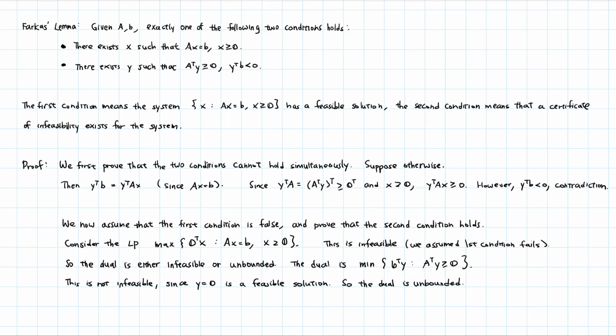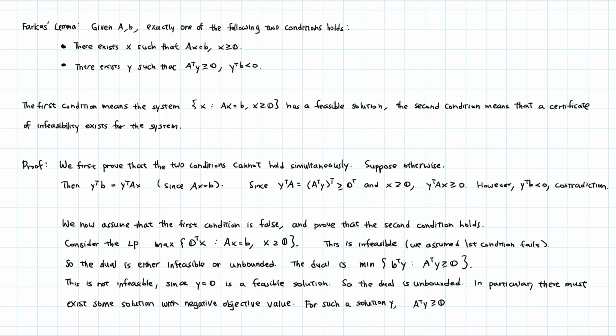This means that there is a series of feasible solutions to the dual whose objective values approach negative infinity. In particular, there must exist some solution with negative objective value. For such a solution y, A transpose y is at least 0, and b transpose y is strictly less than 0. This gives us our certificate of infeasibility, and it proves the second condition. And that concludes the proof of Farkas' lemma.